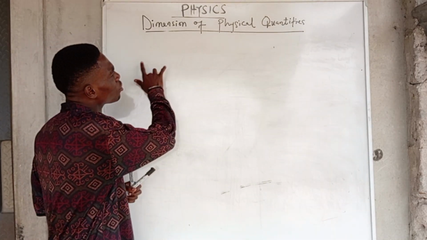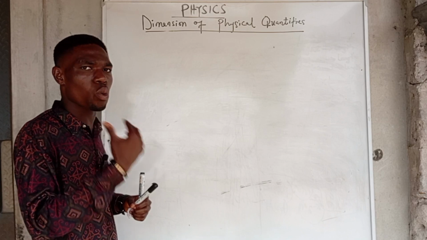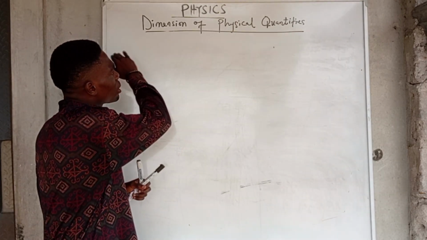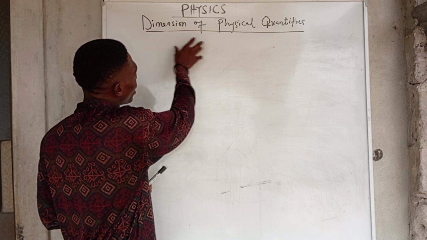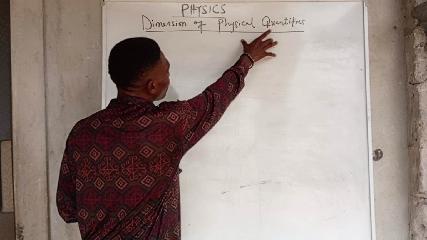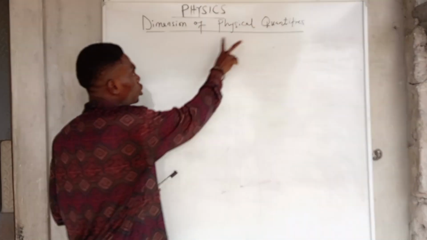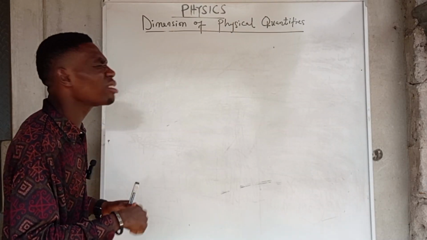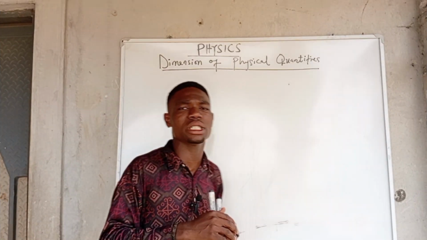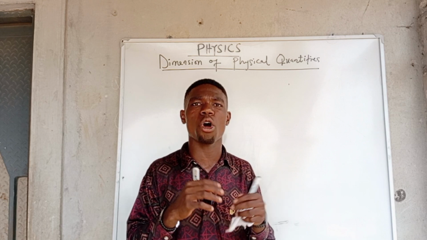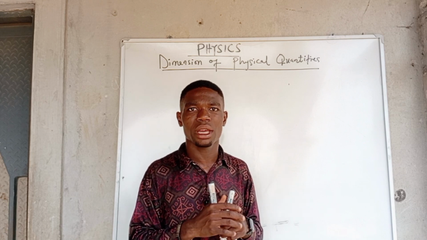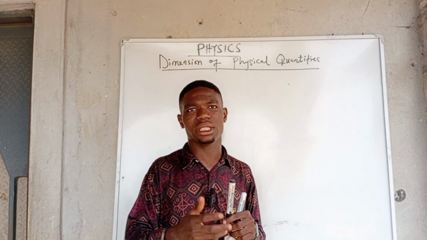Moving forward, we are going to be looking at dimension of physical quantities. Firstly, we have to look at what a physical quantity is, because this topic stems from two important aspects: dimension and physical quantity. What's a physical quantity? A physical quantity is the property of a physical object or a physical system that can be measured or quantified.